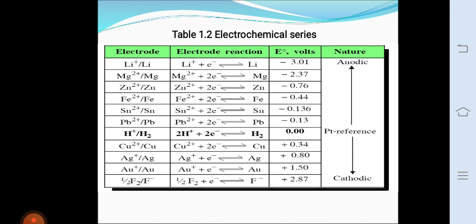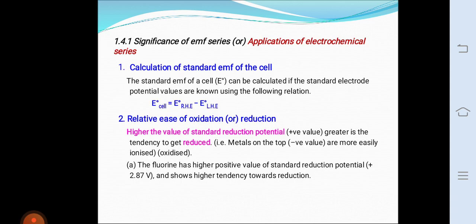The second application is relative ease of oxidation or reduction. That means the higher the value of standard reduction potential, the greater is the tendency to get reduced. For example, fluorine has a higher positive value of standard reduction potential and shows a higher tendency towards reduction. Lithium has the highest negative value and shows a higher tendency towards oxidation.